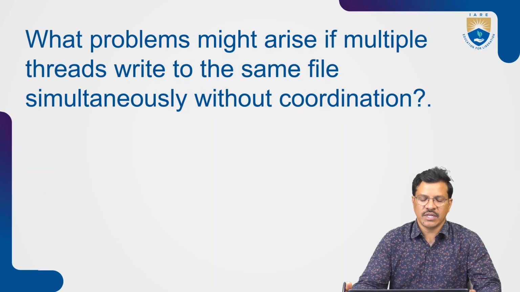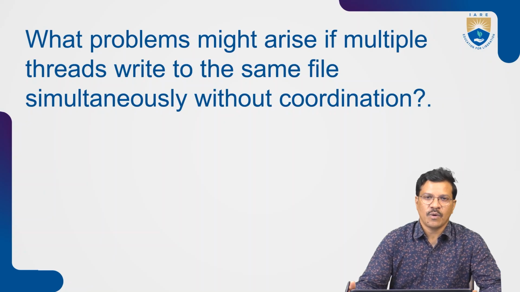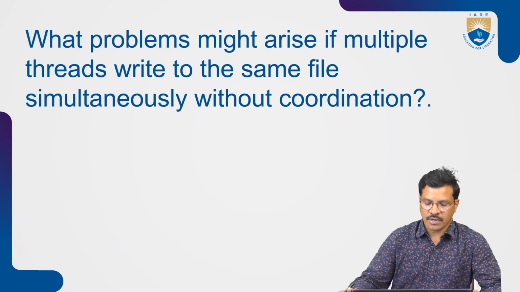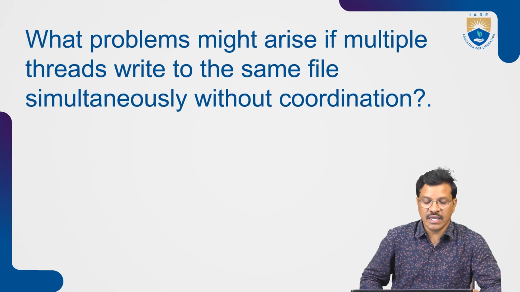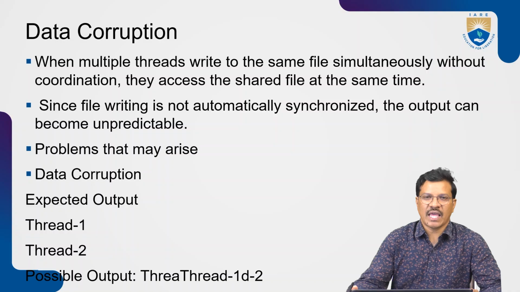So this is one of the questions in the question bank we are going to discuss now, but the situation is different with the file. What problems might arise if multiple threads write to the same file simultaneously without coordination? And what is the solution, and how can we answer with the coordination of multiple threads? Basically, we have different types of problems that may arise when multiple threads access the same resource. One of the problems is data corruption.